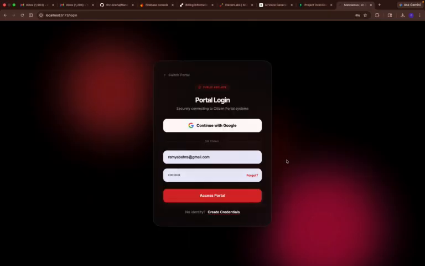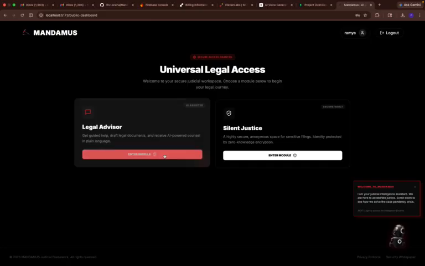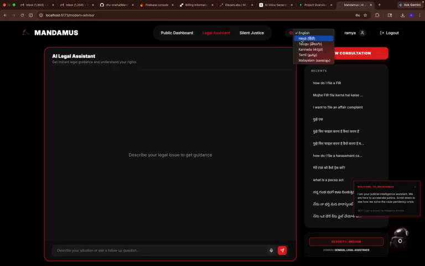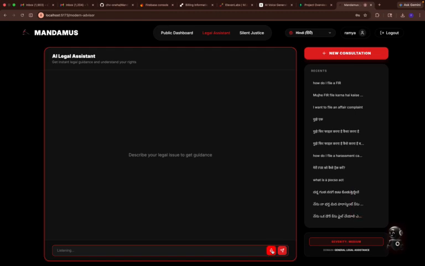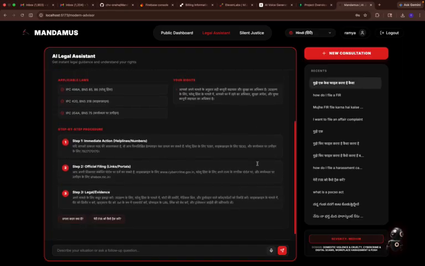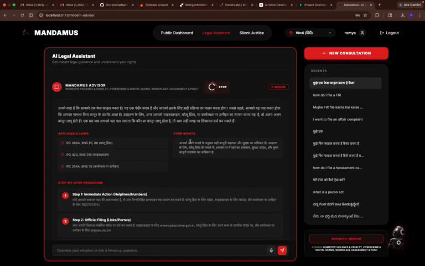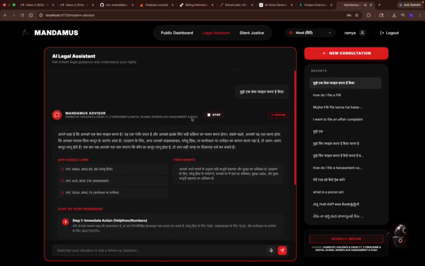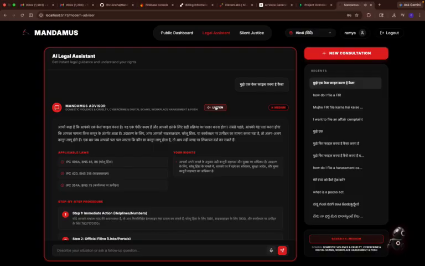When you click on citizen portal, you will enter into citizen mode where you can ask any legal question regarding your problem. We have integrated language support also here. Let's use the voice assistant. मुझे एक केस फाइल करना है, कैसा करना है? And this particular AI will give you the response in your particular regional language only. You can see here, it is responding in Hindi only, with applicable laws, your rights, step-by-step procedures, everything. And when you click on stop here, it actually stops speaking.